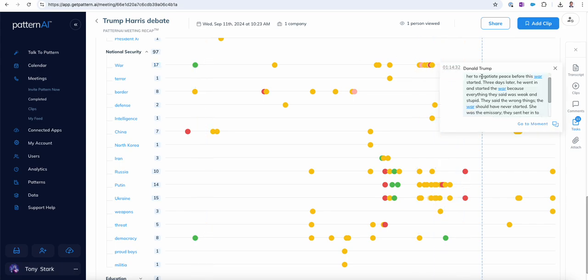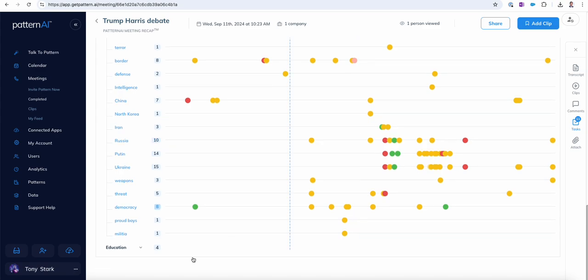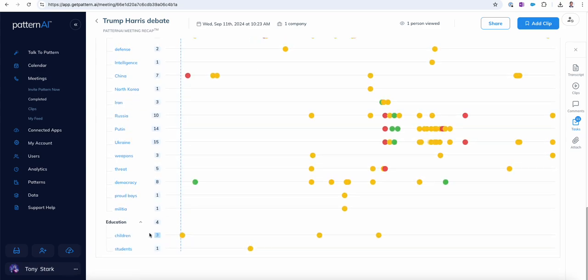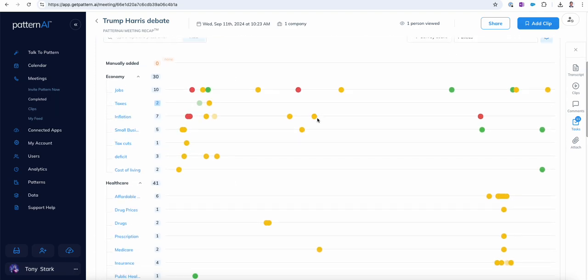Let's see what this negative moment was here. Hard to negotiate peace before this war started. It seems like there's a bunch of negative stuff here about war, which makes sense. And then education, at least for the terms that I selected here, children, students, and so on, came up just a few times. So lots of interesting patterns on those.